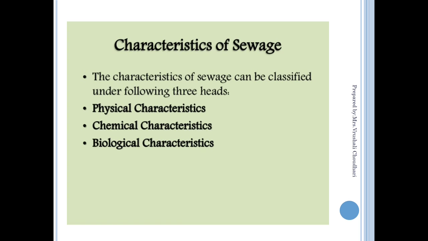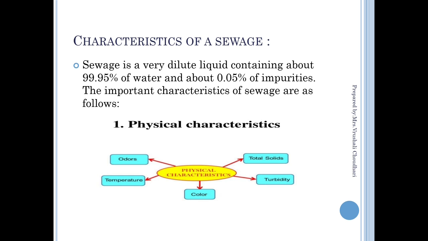If we understand the characteristics of the sewage, the treatment process is selected accordingly. Sewage is generally a very dilute liquid containing 99% water and 0.05% impurities. The physical characteristics are classified as odor, temperature, color, total solids, and turbidity.